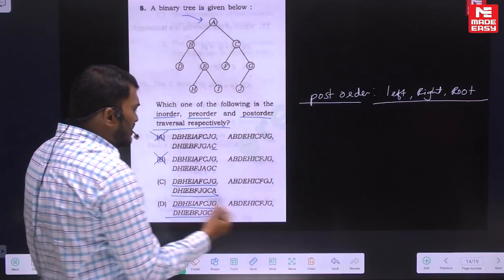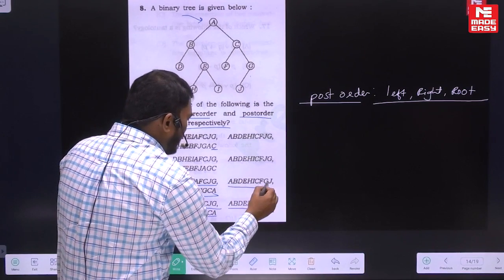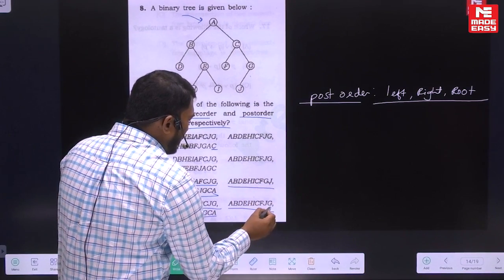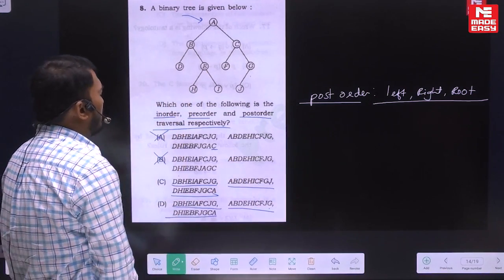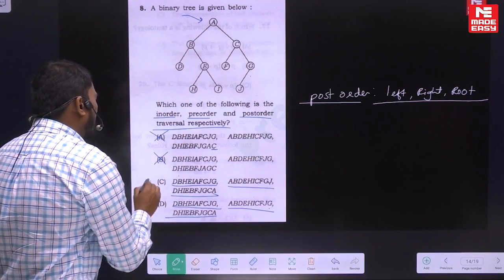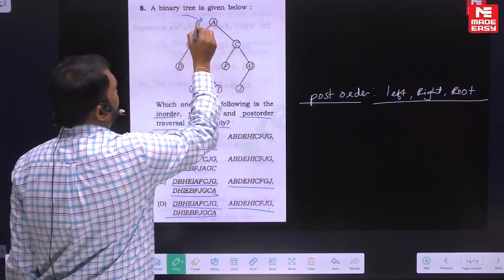Now see the in order. The in order is a different one. Look here: in order, the last one is J in one, and the last one is G in the other. Now just solve only the in order, and you can find out what the right answer is. You need to decide between these two. Let's solve the in order here first.